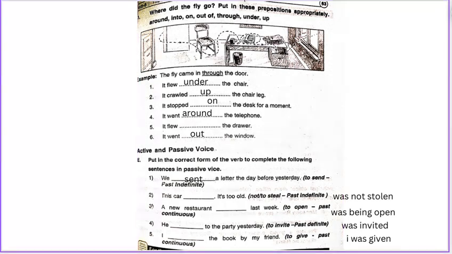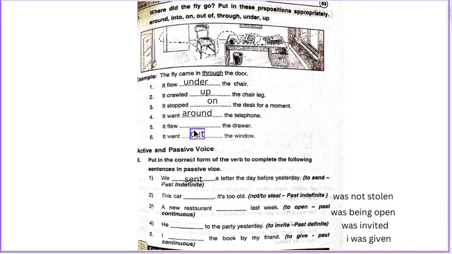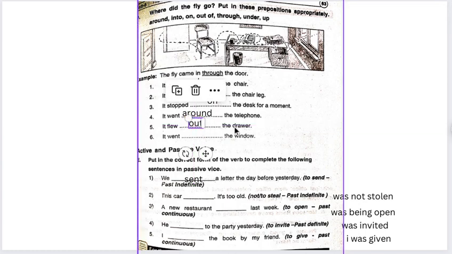Where did the fly go? Put in these prepositions appropriately: around, into, on, out of, through, under, up. It flew under the chair. It crawled up the chair leg. It stopped on the desk for a moment. It went around the telephone. It flew through the drawer. It went out the window. It flew out of the drawer and then it went through the window.